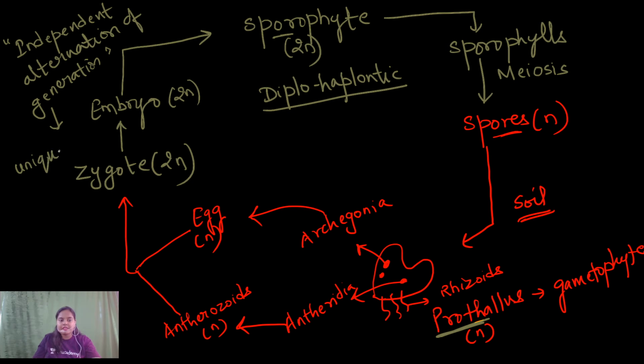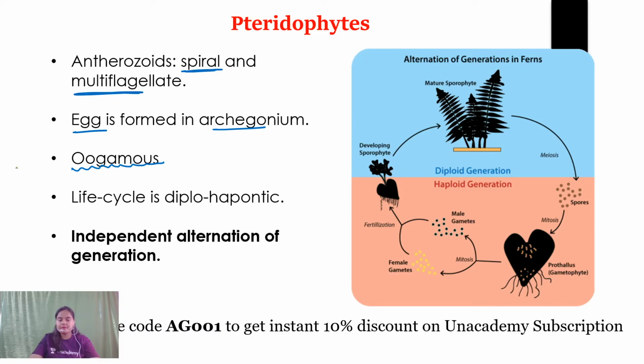So this is an important point. Now, moving back, I have already listed it here also. So, see this particular life cycle. This is a diploid generation. This is a mature sporophyte.